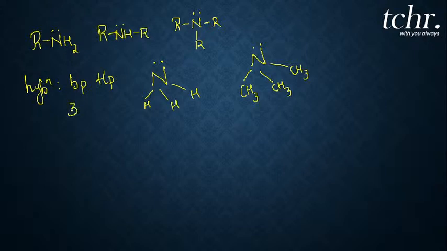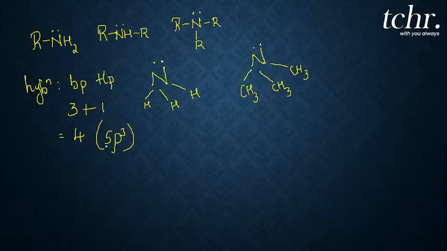So 3 bond pairs and 1 lone pair, so totally it is 4. So 4 means what will be the hybridization, my dear students? Yes, as you all know, the hybridization is sp3. So the hybridization of amines is sp3.